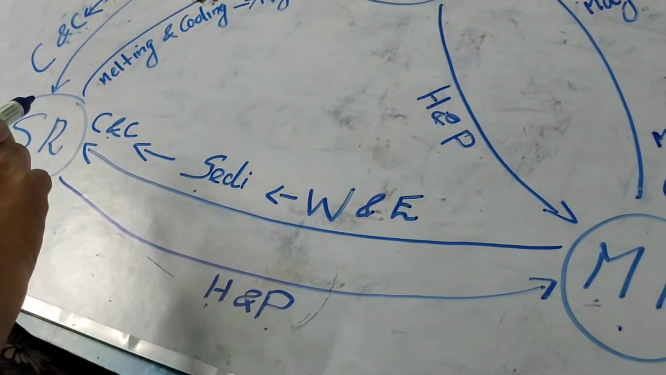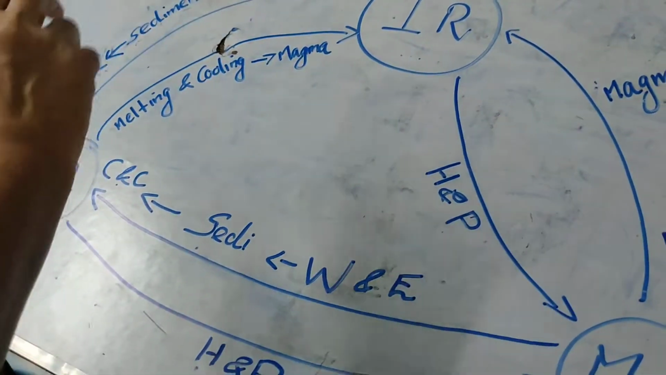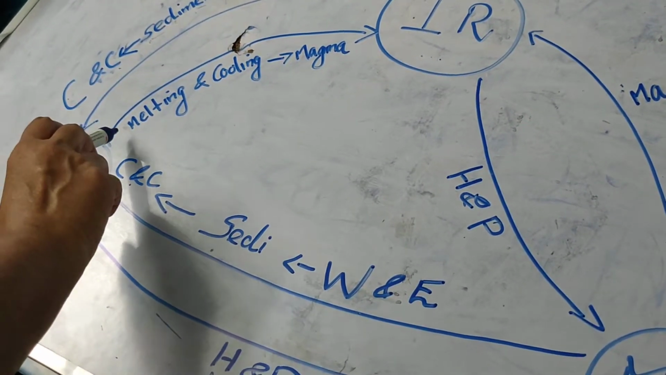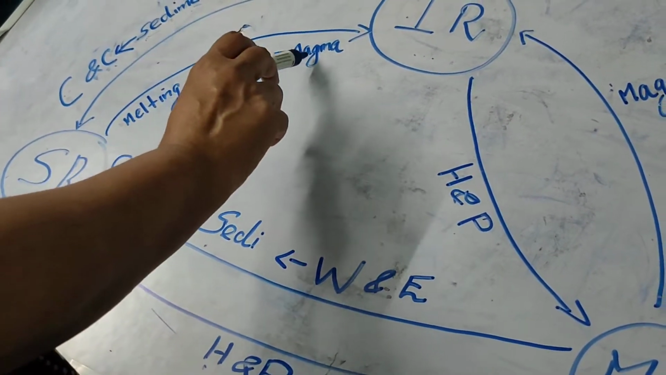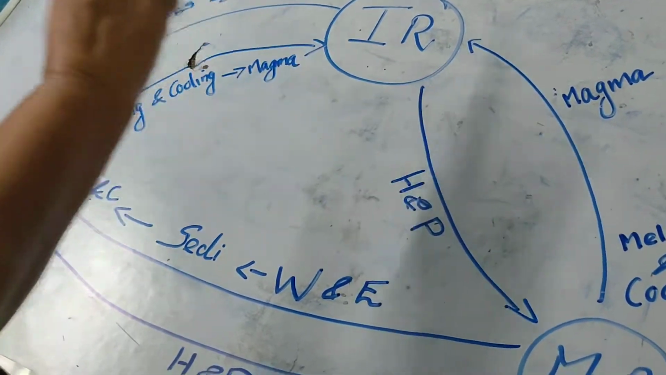And adding to that, sedimentary rock can also become igneous rock. How? Simple. When sedimentary rocks melt and cool down and become magma, the magma then solidifies into igneous rock.